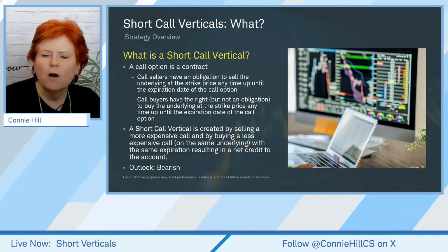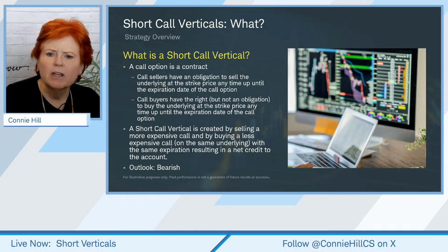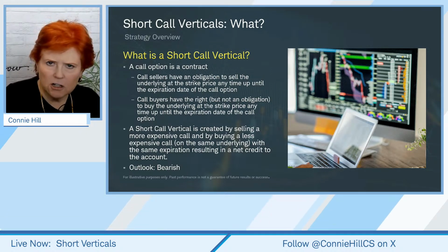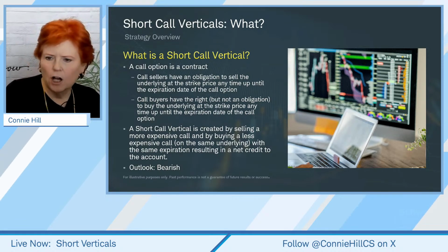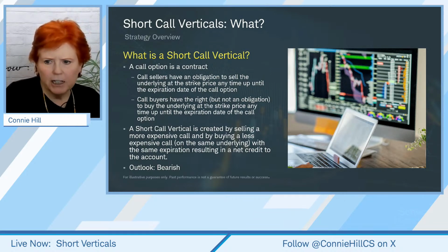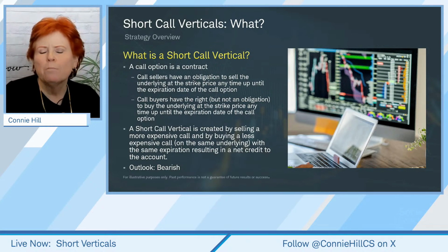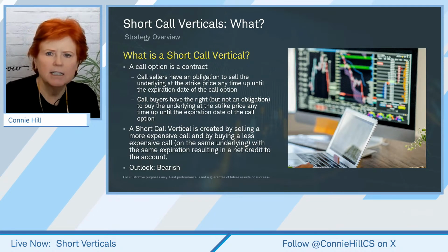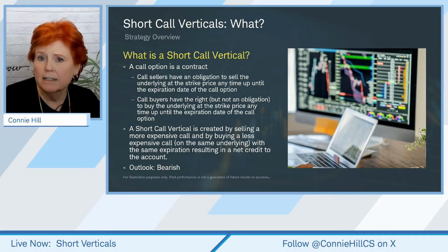So let's just talk a little bit about what short verticals are. Basically, we're going to use two strike prices. One we're going to sell and one we're going to buy. And so the one that we sell, we know we have a potential obligation to sell the stock to somebody else at whatever our strike price is. And as a buyer of a call option, we have the right, but not the obligation, to buy the underlying stock at whatever our strike price is there. And by structuring a trade that way, we have some defined risk. We know exactly what our risk could possibly be, and we can position size to that.